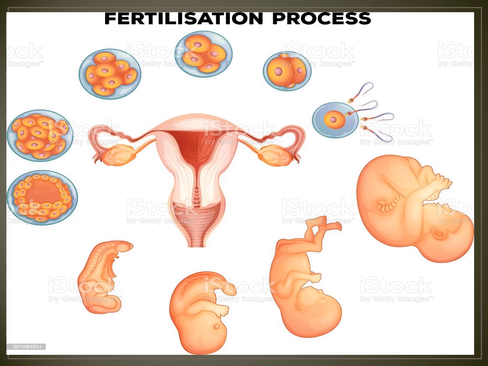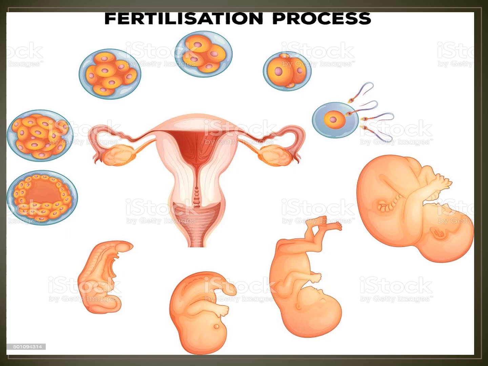The stage of development where the organs and limbs of an adult can be recognized is termed as the fetus. This is around 2 months of development. It takes around 9 months for the fetus to develop into the baby. When the child is born, it grows slowly to an adult.